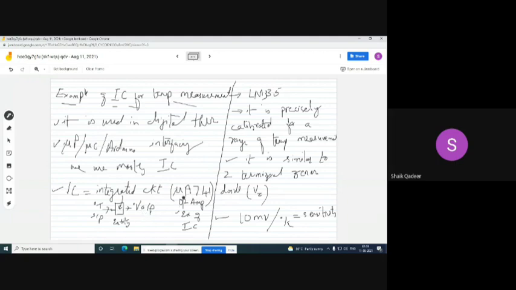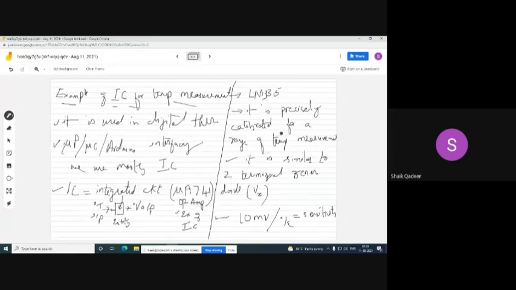One example of an integrated circuit we are familiar with is the 741, that is an operational amplifier. The example of an IC we now discuss for temperature measurement is LM335.